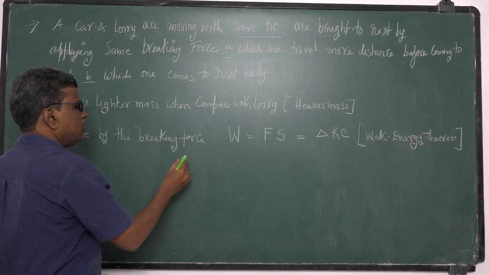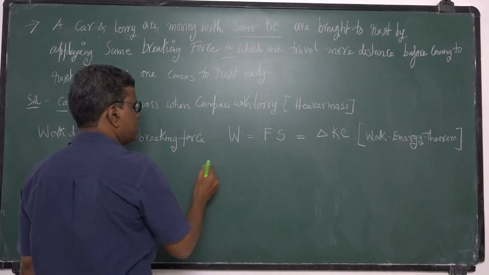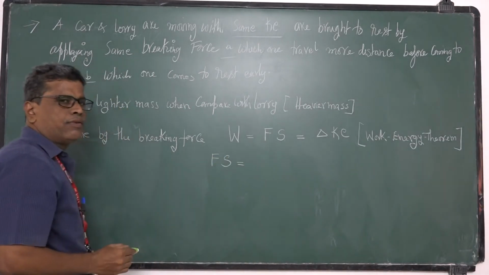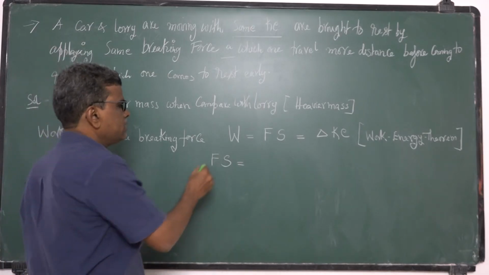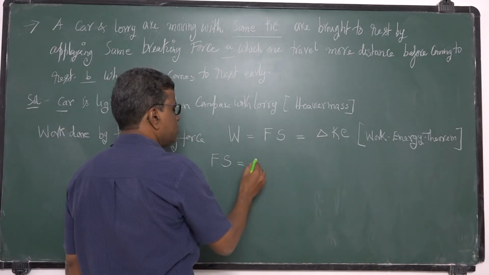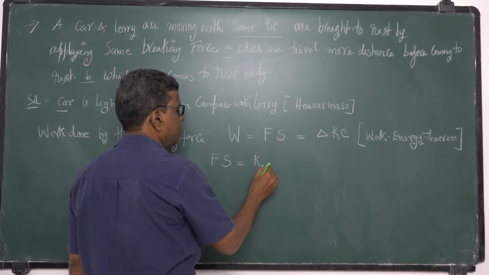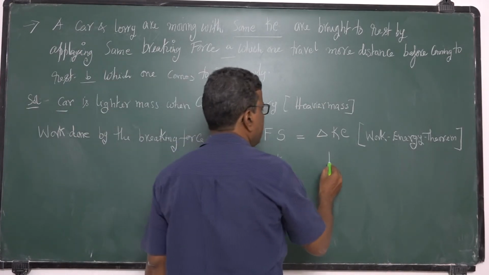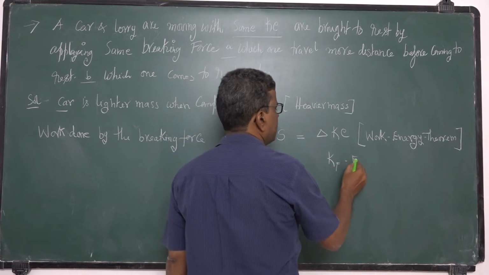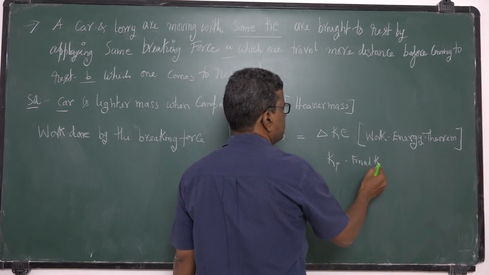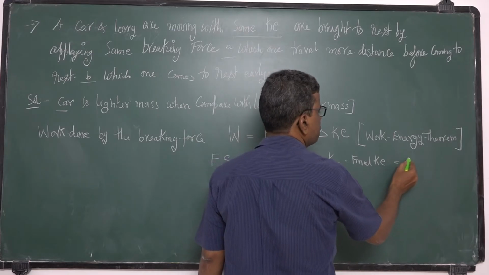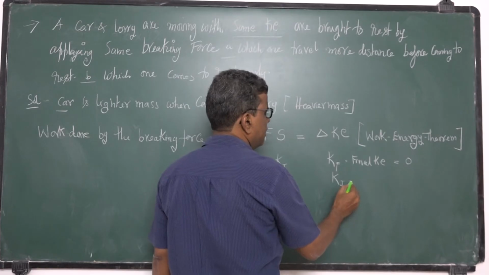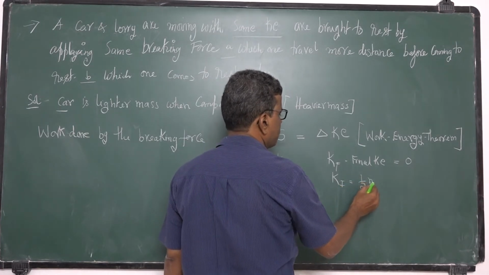So this work done is F into S. What is F? Retarding force. S is the distance travelled. This is the change in kinetic energy, final kinetic energy minus initial kinetic energy. What is Kf? Final kinetic energy. So final kinetic energy is 0 because both are brought to rest. Initial kinetic energy is half mv square.